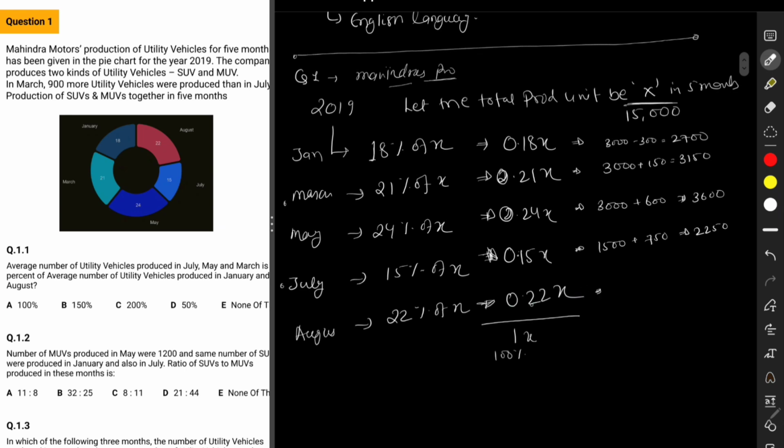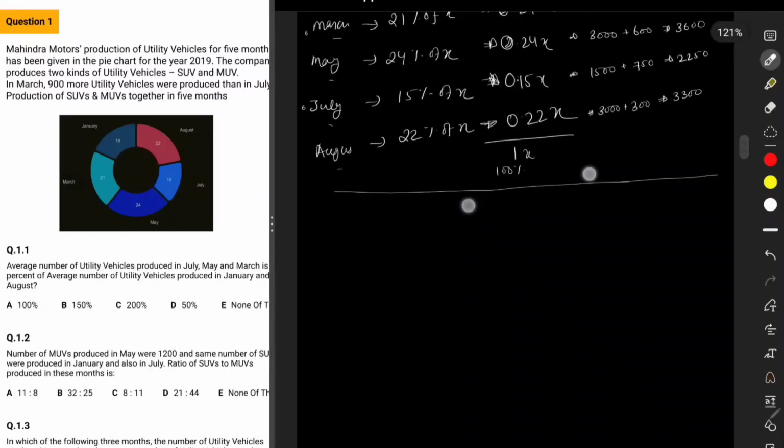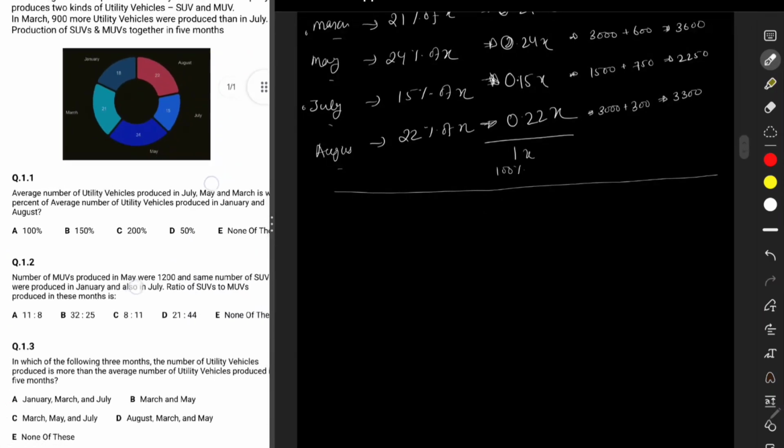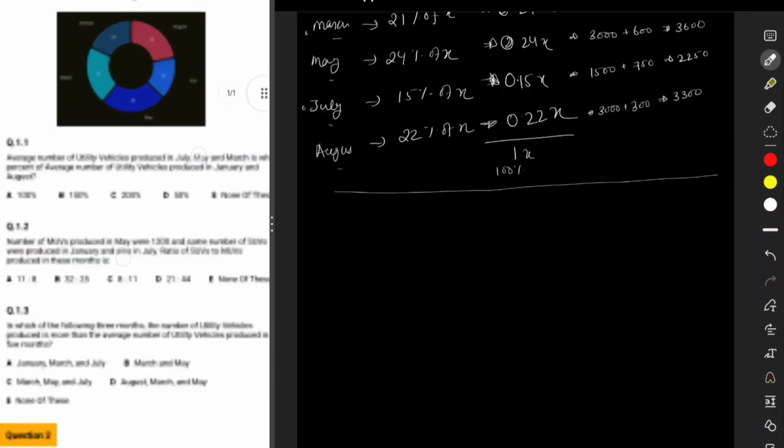And similarly, this can be simply calculated as 3000 plus 300, this is 2%, so equals 3300. Now we have the production of each and every month. Our table is complete, and now we are ready to solve the questions related to it. Now let's see what our first question is.